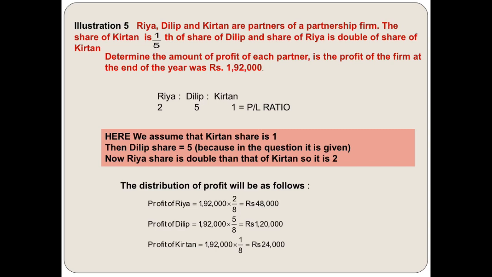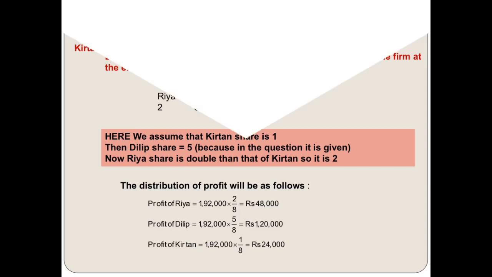So now the ratio is equal to 2:5:1. This is the profit and loss ratio. Now distribute the profit of 1,92,000 in 2:5:1. So for Riya, 1,92,000 into 2 by 8. For Dilip, 192 into 5 by 8. And for Kirtan, 192 into 1 by 8. So 48,000, 1,20,000 and 24,000 respectively are the profit shares of Riya, Dilip and Kirtan. Now the next question.